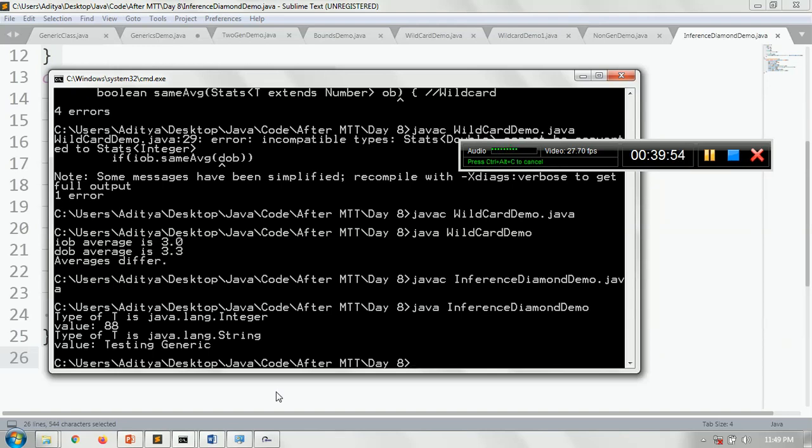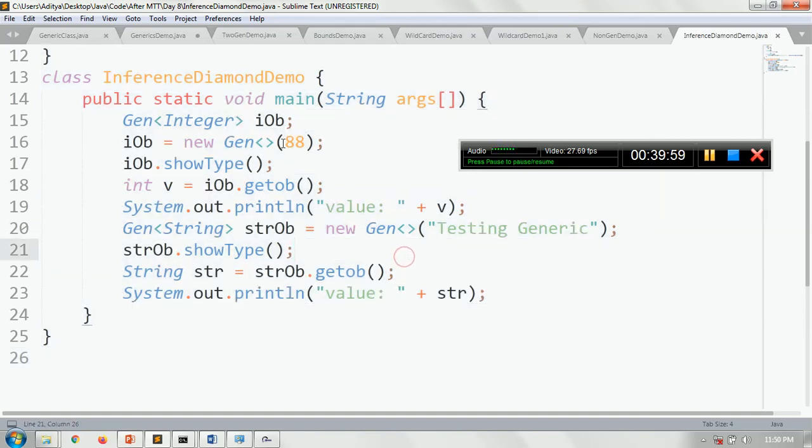The type of T is java.lang.String, and the value is testing generic. The only thing is, whenever creating the object, we have already passed the type information in the reference, so it could be ignored while creating the object. The type information could be ignored, and the empty brackets look like a diamond. Hence we call this thing an inference diamond.